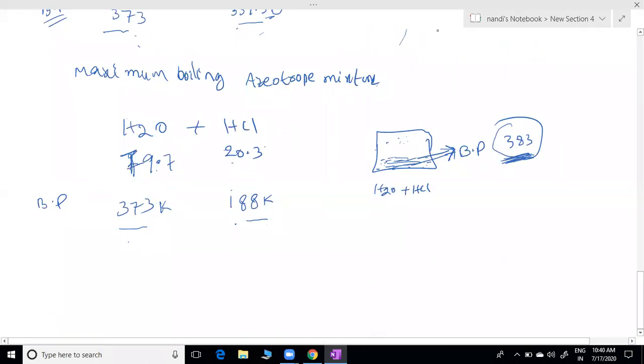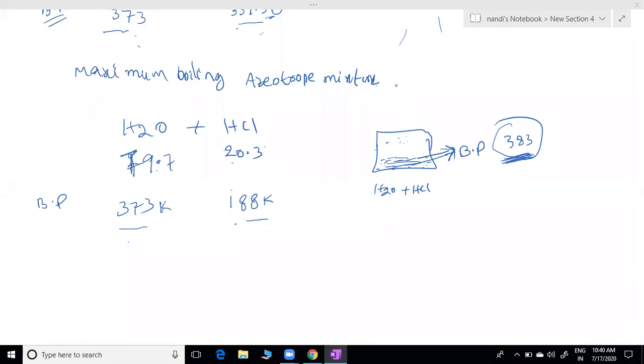Any graphs they mention or not? No, they didn't give any graph. Okay, fine.